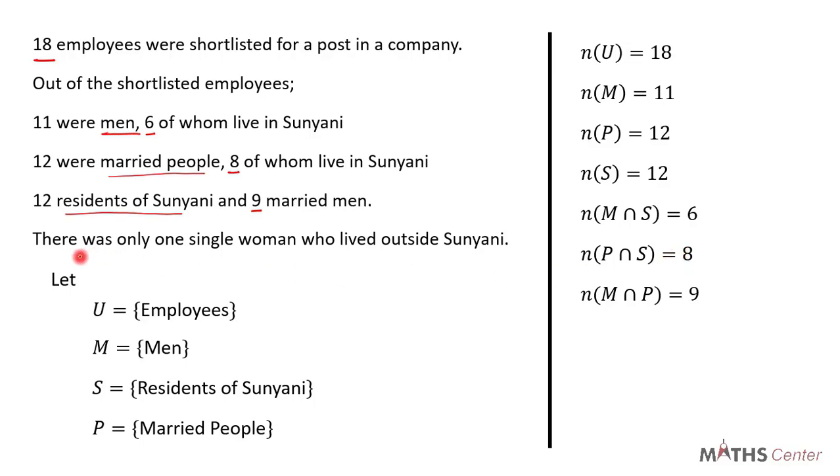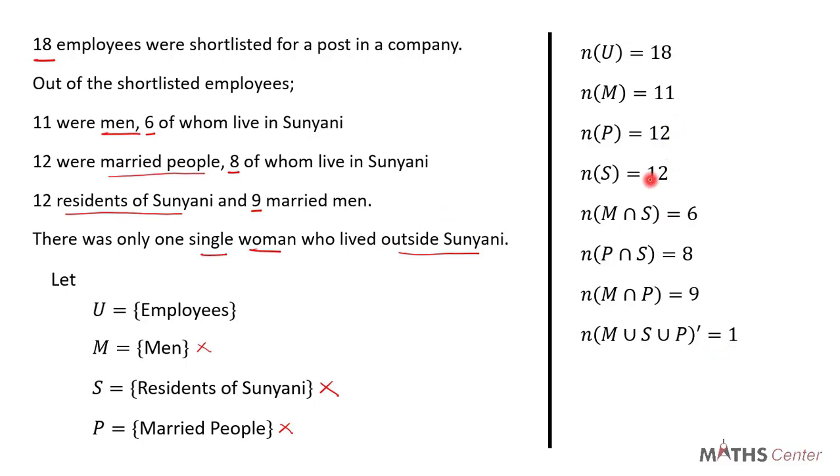Now let's look at the last statement. There was only one single woman who lived outside Sunyani. This person is a woman, she is single, and she lives outside Sunyani. She is a woman, which means that she does not belong to the set for men. She is single, so she does not belong to the set for married people. And she lives outside Sunyani, so she does not belong to the set for residents of Sunyani. So she does not belong to any of these 3 sets. So that will be (M union S union P) complement, and that is 1.